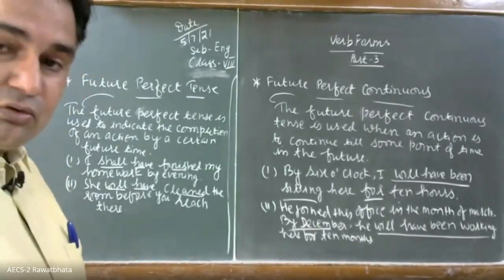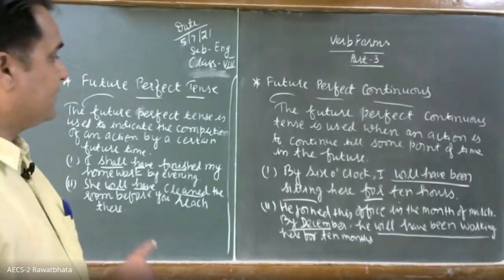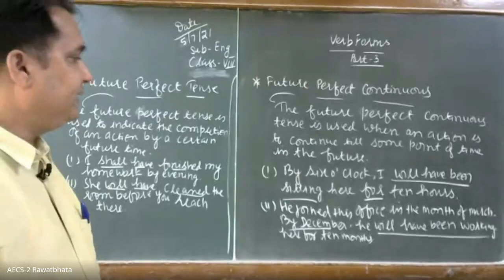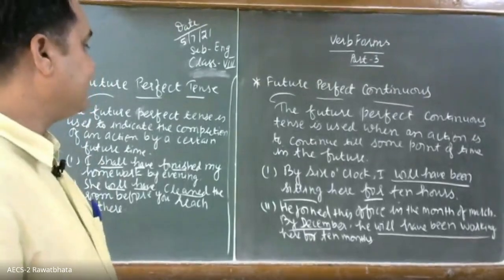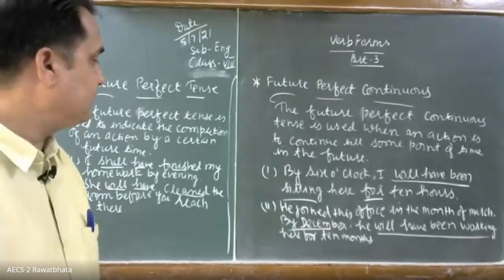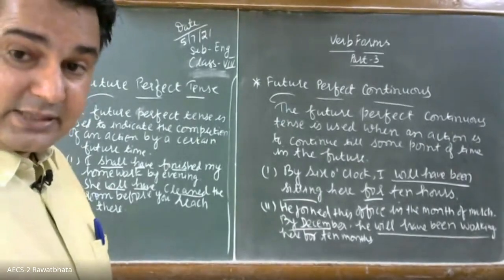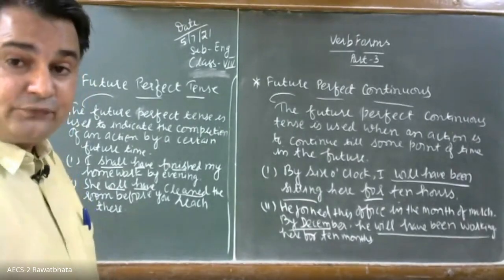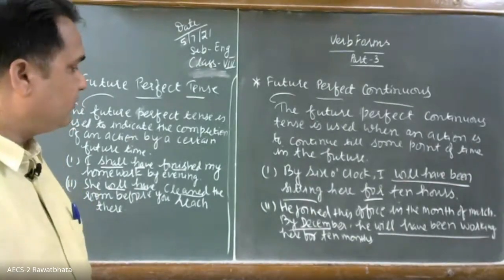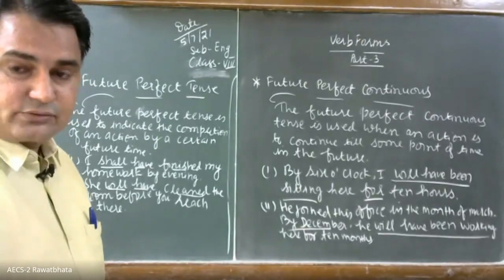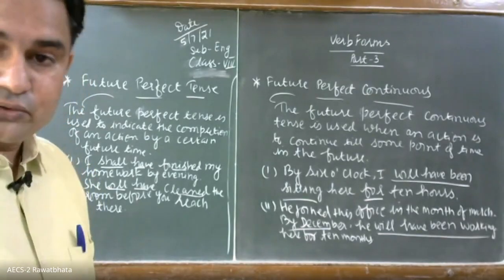So by 6 o'clock, that is the future time. It is indicating the continuity of the work for how many hours? For 10 hours. He joined this office in the month of March, and by December, that is the future point of time, he will have been working here for 10 months. Okay, so likewise, it is used.